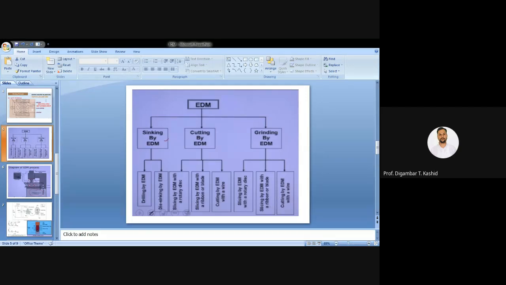The remaining part, the setup and other things, we will discuss tomorrow, because today we have covered the introduction, how the sparking takes place, and how the material is removed. Tomorrow we will start with the setup.